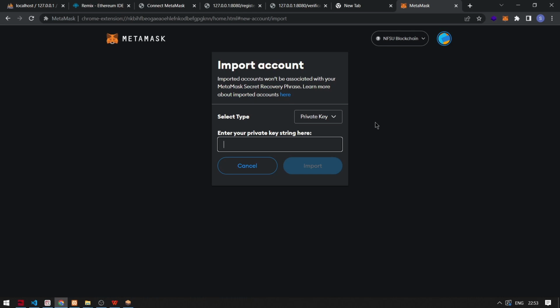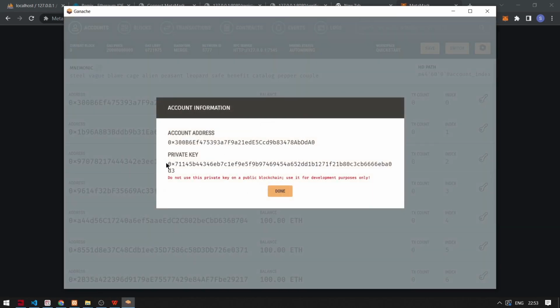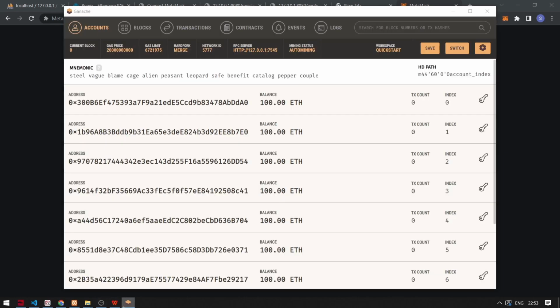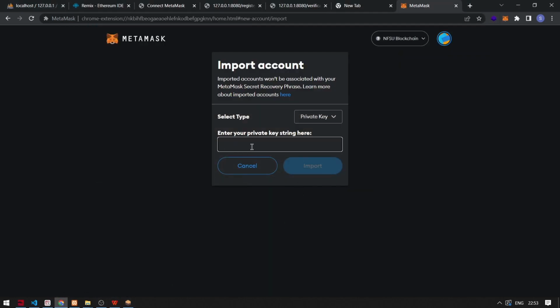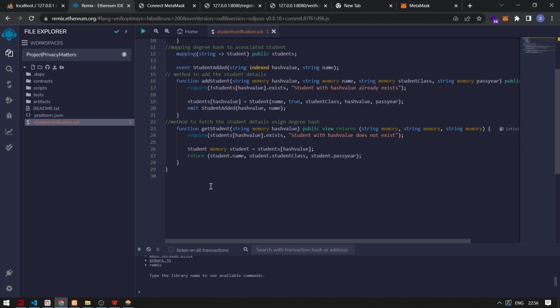So we need a private key for this, and we'll obtain this from the account address. We'll click on the key icon, just copy this private key and paste it here. You'll be able to import the account. So as you can see, 100 ether has been deposited in our account. As we have successfully imported the account, now we will move to the smart contract.